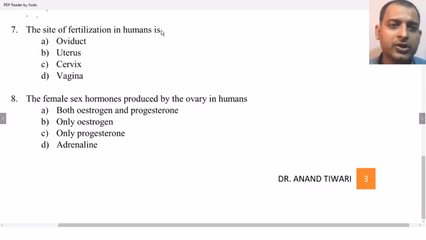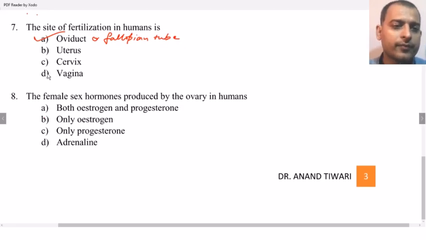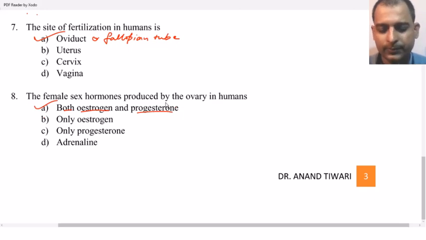The site of fertilization in humans is oviduct, uterus, cervix, vagina. The correct answer is oviduct or fallopian tube. Next, the female sex hormones produced by the ovary in humans are both estrogen and progesterone, only estrogen, only progesterone, or adrenaline. The correct answer is both estrogen and progesterone.